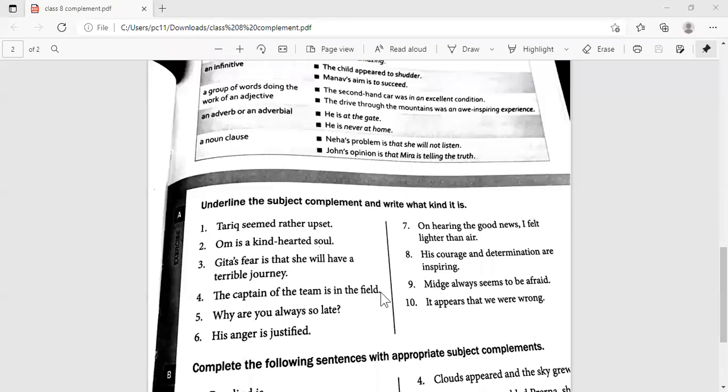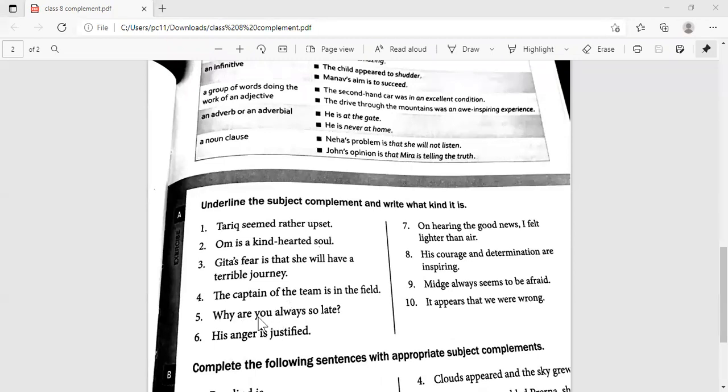Subject complement is so easy to identify. Of course, here you have your subject, you have your linking verb, and then you have your complement, right? Okay, fine. Now let's see here. Why are you always so late? What about you? What am I asking?